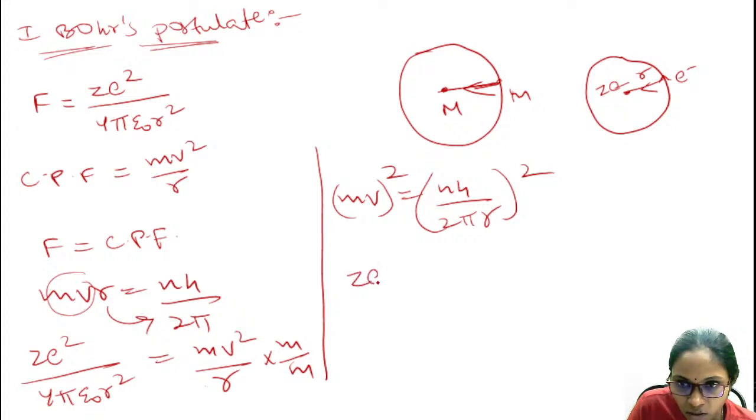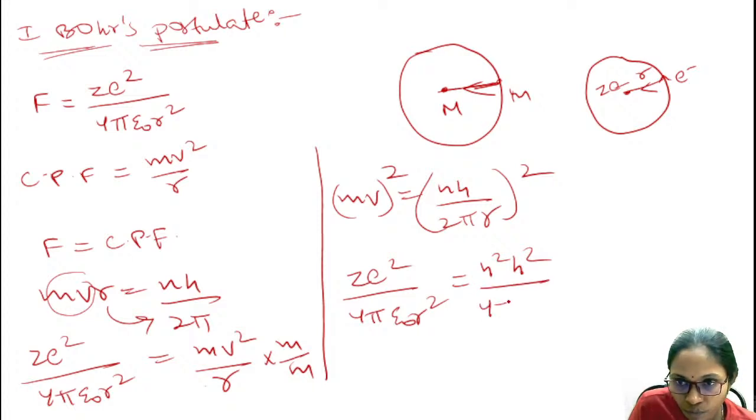So Ze squared by 4 pi epsilon naught r square is equal to n square h square by 4 pi square r square, and we have one more r here, right?